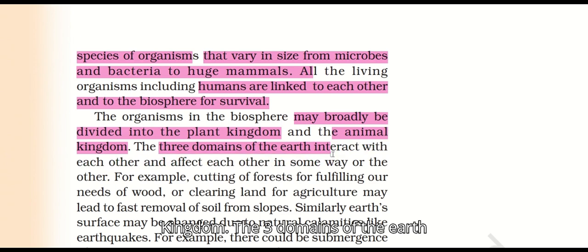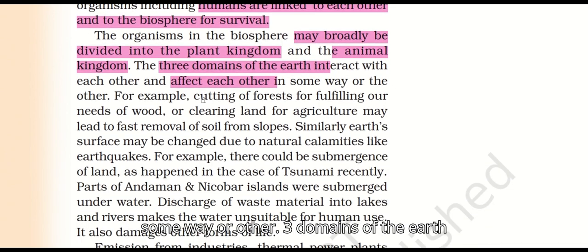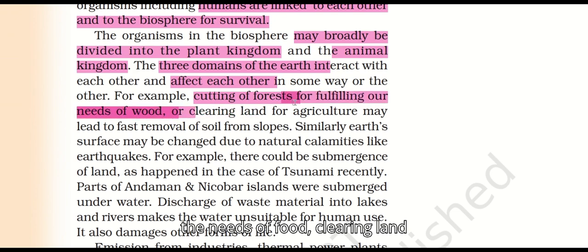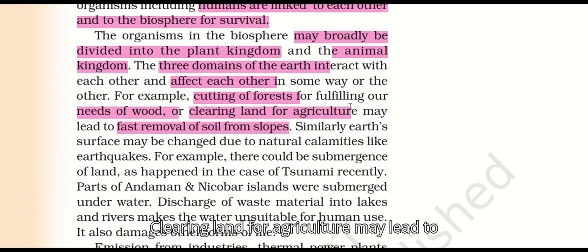The three domains of the earth interact with each other and affect each other in some way or other. For example, cutting of forests for fulfilling the needs of wood and clearing land for agriculture may lead to fast removal of soil from slopes.